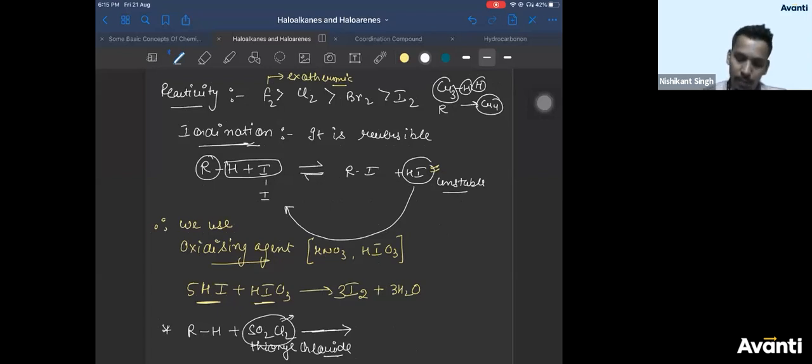Here also the mechanism is free radical. In this case you will get RCl plus HCl plus SO2. Please remember this. This is very important. This is what you need to know in this particular chapter, in this particular reaction.